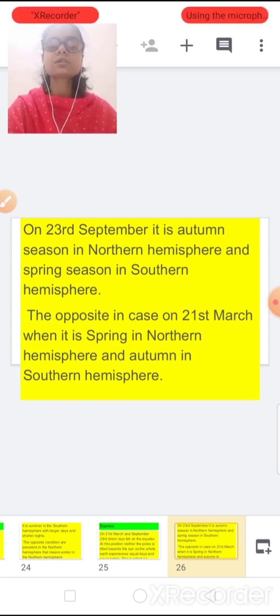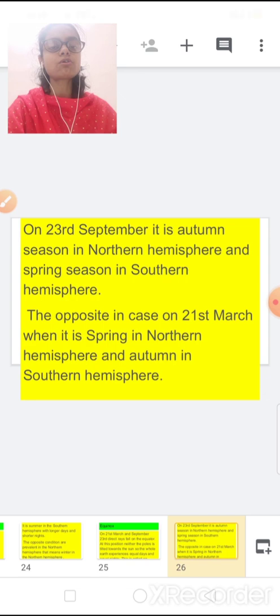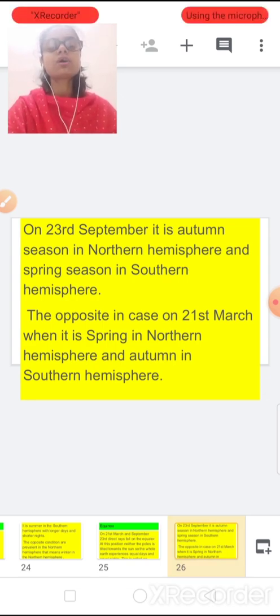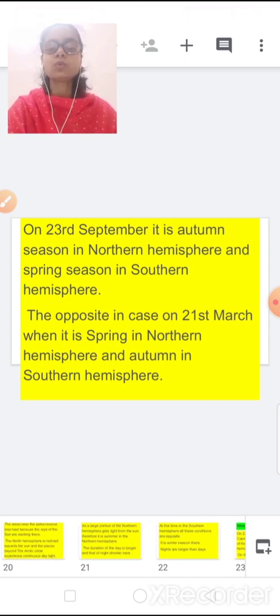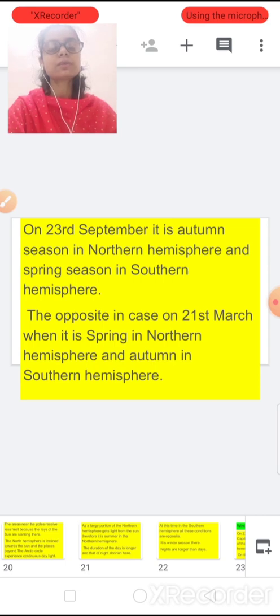And just opposite on 21st of March: spring in the northern and autumn in the southern hemisphere. So we have covered our four main seasons: summer, winter, autumn and spring.